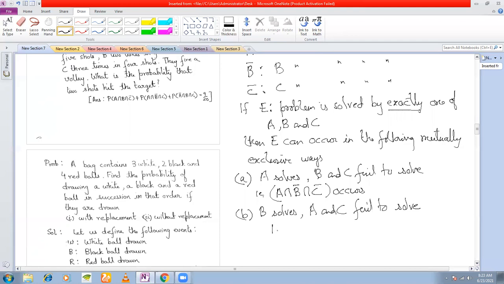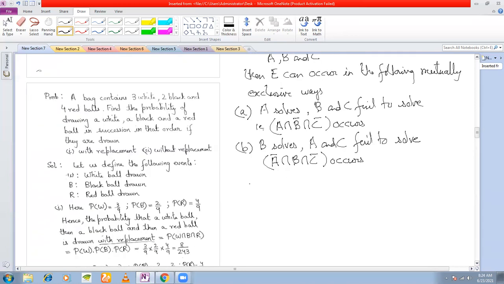Then what happens? A bar intersection B intersection C bar occurs. And finally, C solves, A and B fail to solve. That is A bar intersection B bar intersection C occurs.